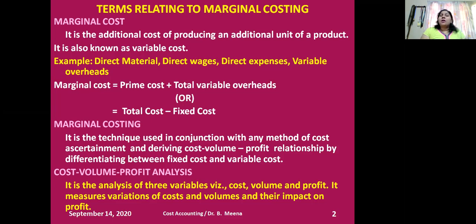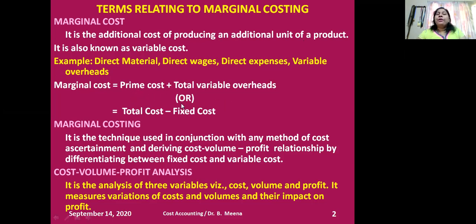The earlier cost is 1000 and the new cost is 1100. The difference, 100, is called the additional cost of producing an additional unit of product. That is marginal cost. So how do we calculate the marginal cost?